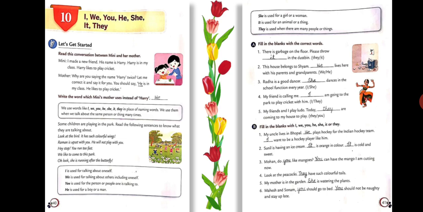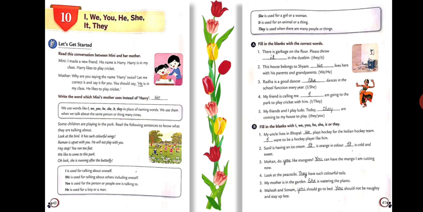or they. First one is, my uncle lives in Bhopal. He plays hockey for the Indian cricket team. I want to be a hockey player like him. In this, first of all, he is used because the subject is uncle, who is a male. Then the speaker is talking about himself, that I want to be a hockey player like him. That's why the pronoun I is used. Fine.